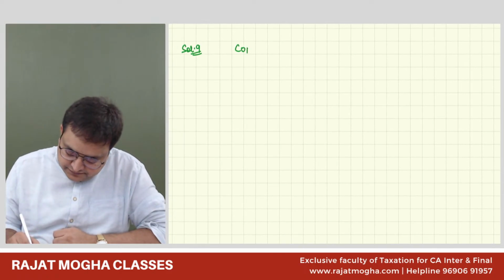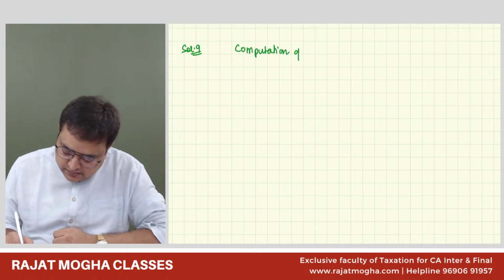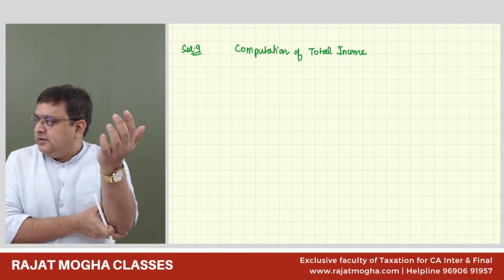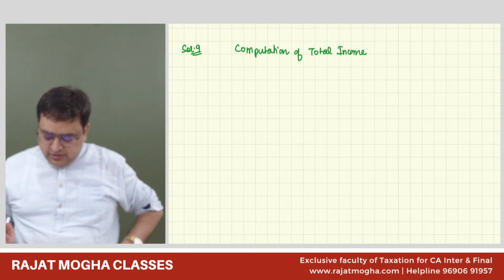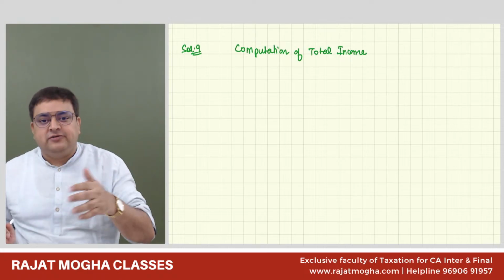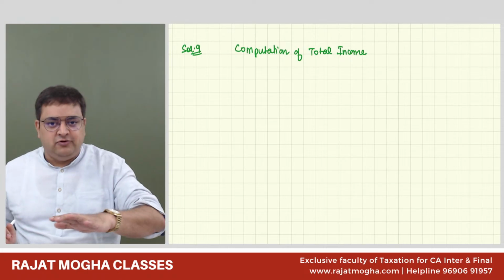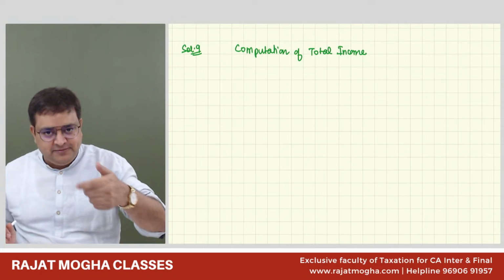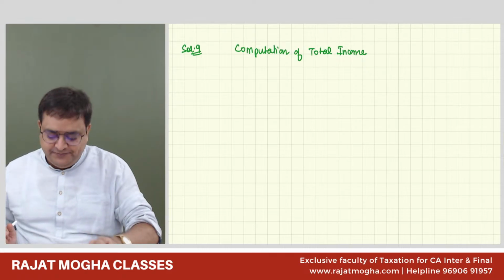Computation of total income. Guys, try to do it yourself. Whatever you can do, maximum, try to do it yourself. I want that after 3 or 4 sessions, you should start doing everything yourself. And even now you can try also, right? But after 3, 4, 5 sessions, I want you to be expert. Before me, you should do it.